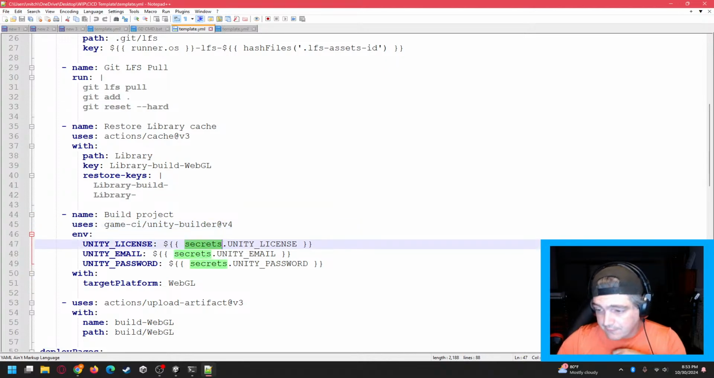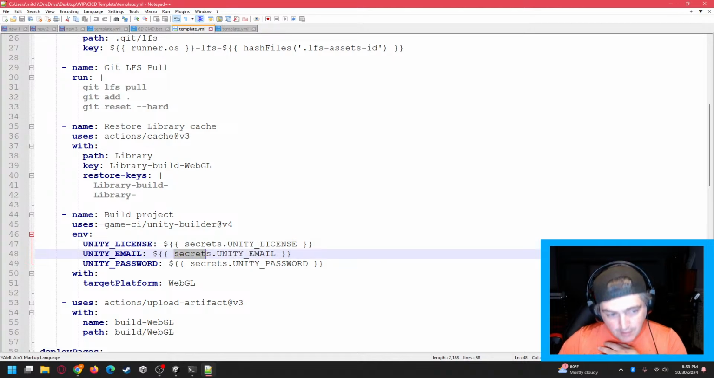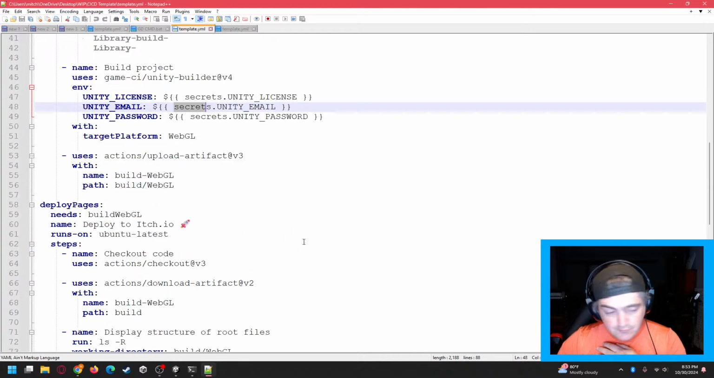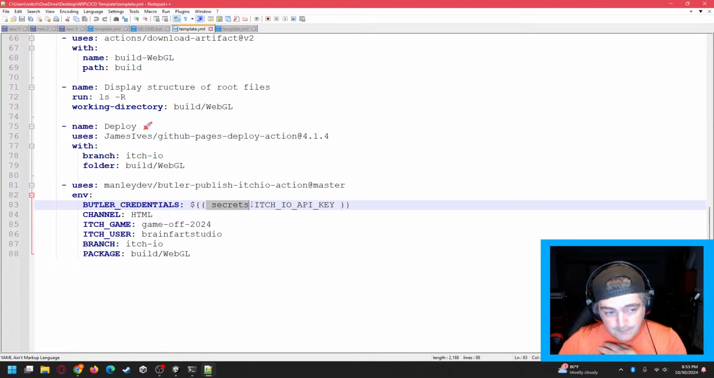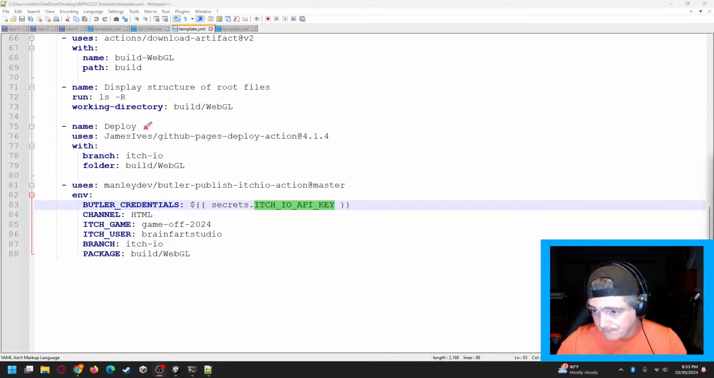It's pulling from your repository secrets using Unity license, repository secret, Unity email, so on and so forth. And then down at the bottom, once it deploys over to itch.io, that's where it's pulling it. So if you name yours differently, you will need to update this particular line so that it has that same name.